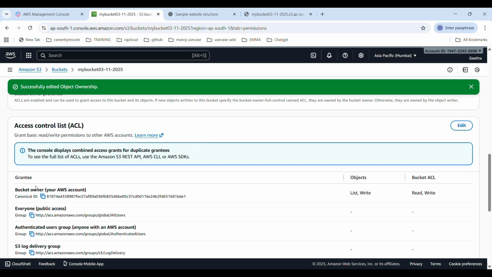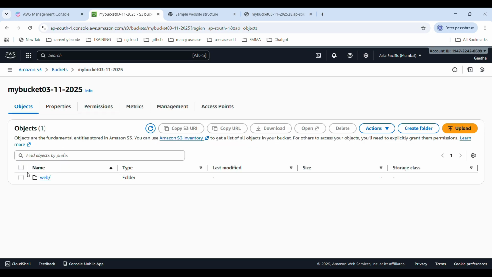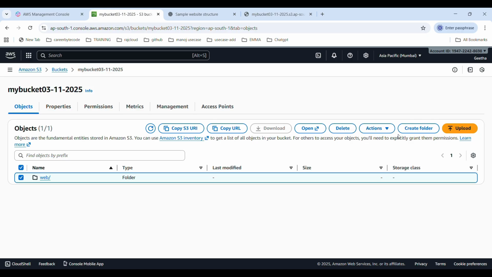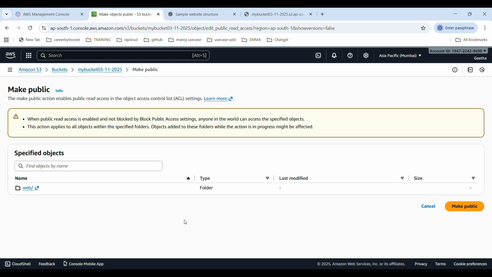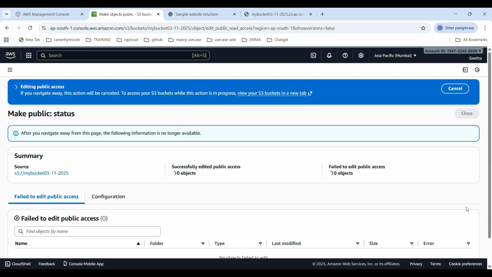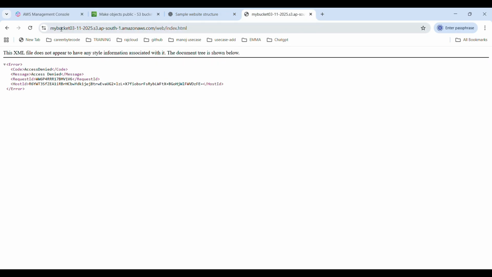Now I can give read and write access control to my folder. Next I am going to go to my objects, select the folder and make it public. I can do that using ACL. Click make public. Now the status shows my folder is public, successfully edited the public access.